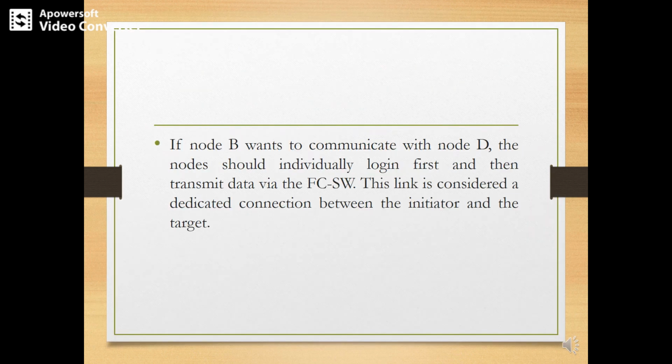Similarly, suppose node B wants to communicate with node D. Once again, all the nodes should individually log in first and then transmit the data via the FC switch. This link is again a dedicated connection between the initiator and the target.